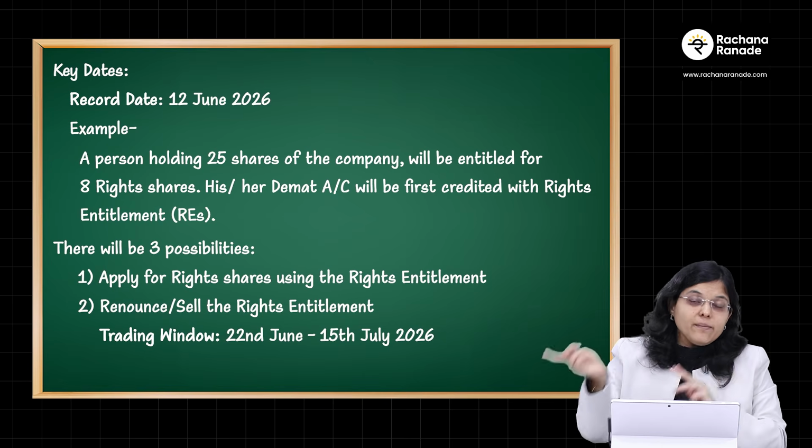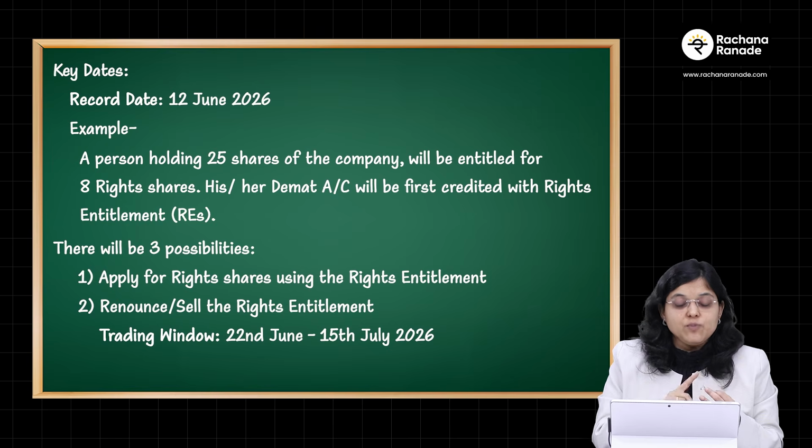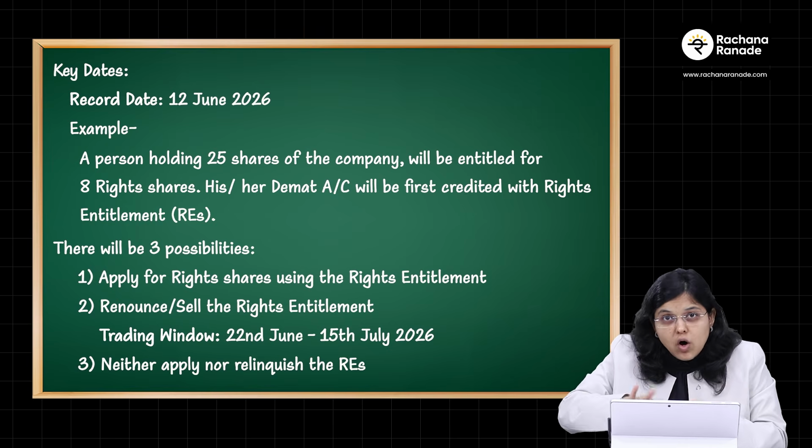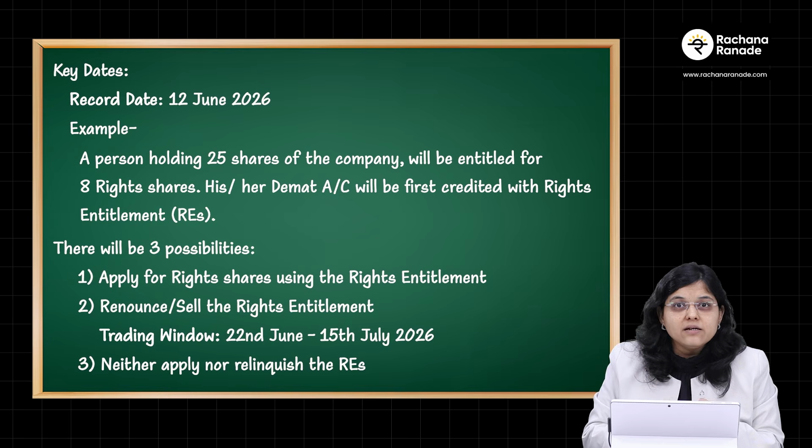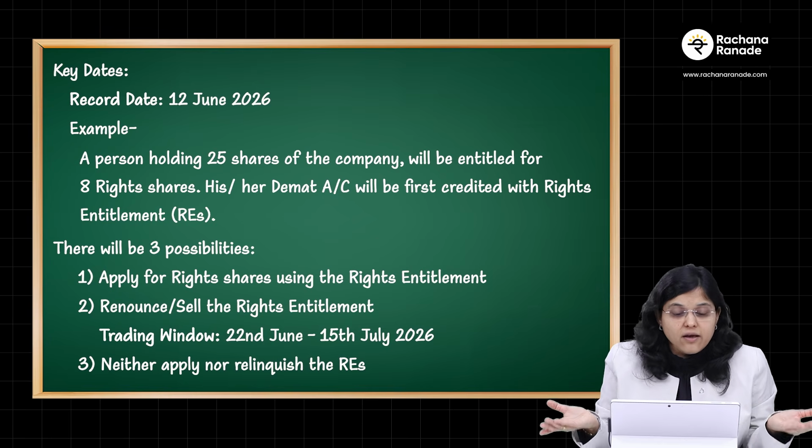Okay. And going back to the person who already has the shares, possibility number 3, if the person neither applies for the right shares nor relinquishes the REs, that person will lose out, because after 20th July, if nothing is done, after the window closes for applying for the right shares, then that person will be at a loss. So either you apply for the right shares or that person could consider trading the REs. With this basic information, now let's understand what the company does in the next section of the video.